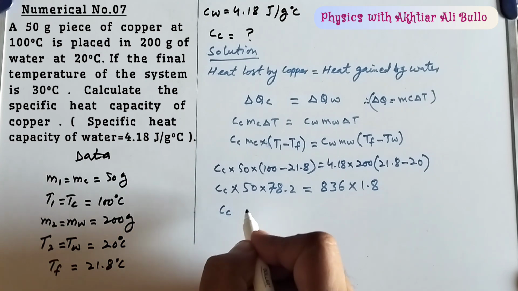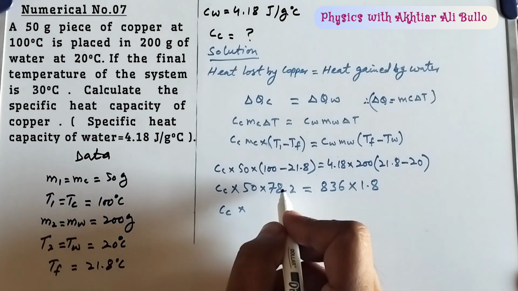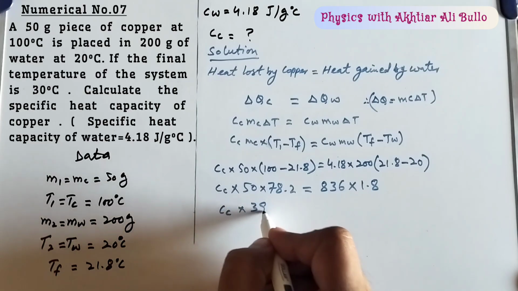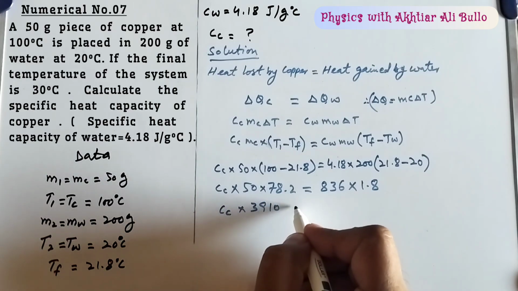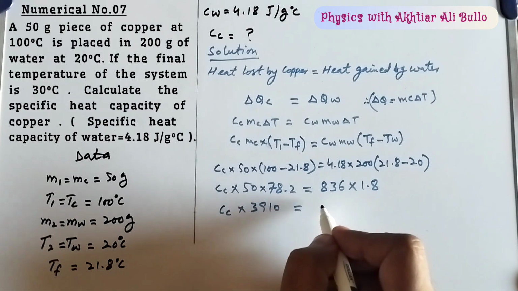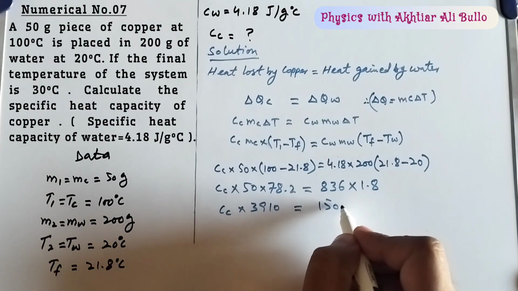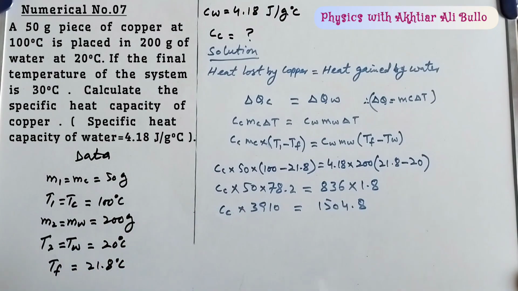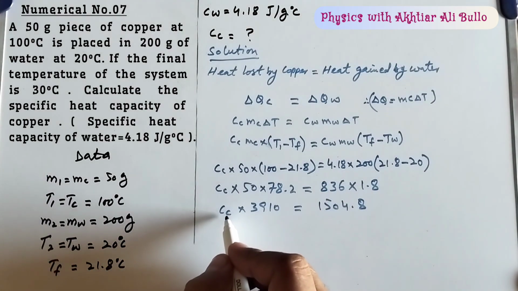So specific heat of copper into 50 into 78.2, it will be 3910, is equal to 836 into 1.8, it will be 1504.8. So we have to find specific heat capacity of copper.